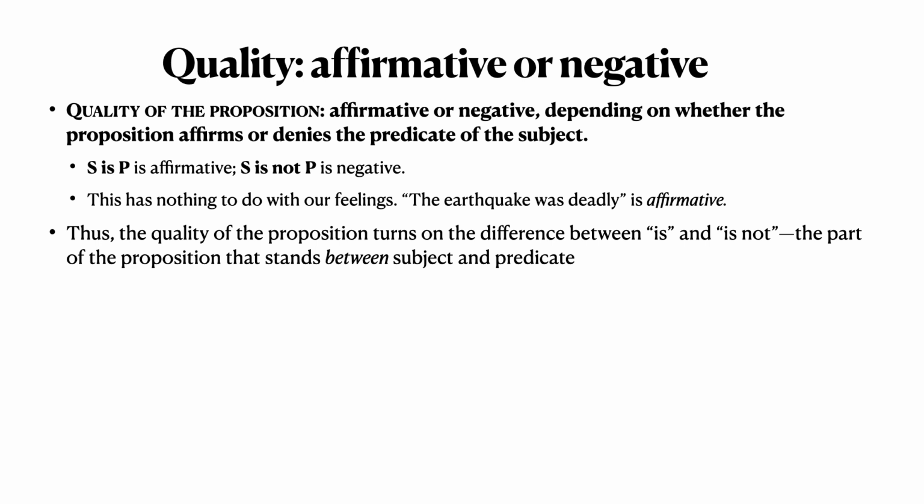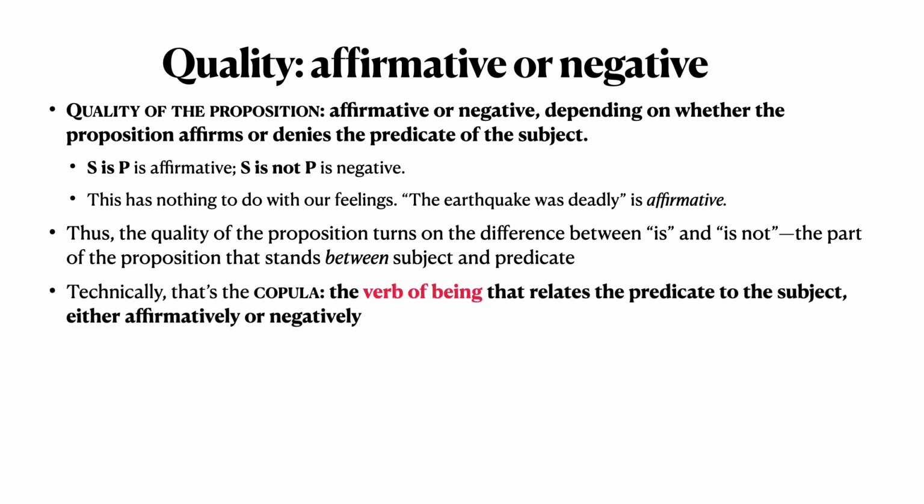Now, technically, that part between the subject and the predicate is called the copula, which we define as the verb of being that relates the predicate to the subject, either affirmatively or negatively. What's a verb of being? I'm glad you asked. In English, we have 8 of them. The ones that work without auxiliaries are is, am, are, was, and were. S is P.